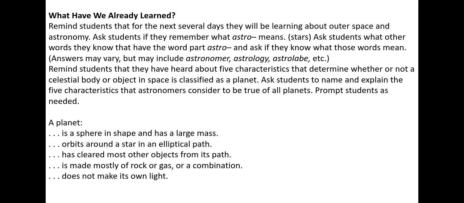So the 5 things that make it a planet are: it is a sphere in shape and has a large mass. Orbits around a star in an elliptical path. Has cleared most other objects from its path. Is made mostly of rock or gas or a combination. Does not make its own light. Okay, so those are the 5 things about a planet.